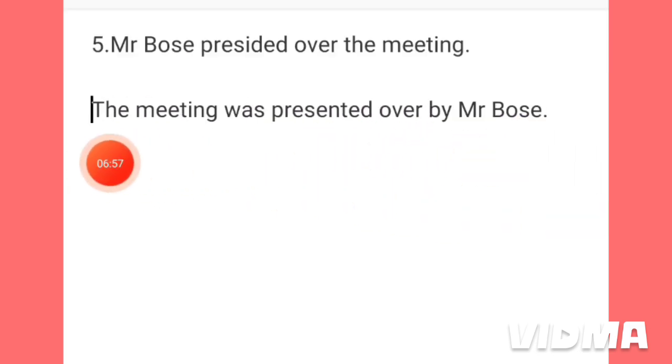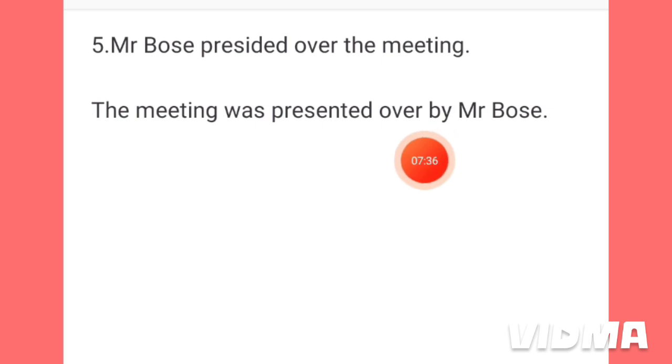Now see the passive voice. This is the passive voice. The meeting was presided over by Mr. Bose. Actually, the meeting, this object has come in the beginning position of this sentence. Was is the auxiliary verb here, because we know that we have to use an auxiliary or helping verb in passive voice. Presided is the past participle form of the main verb preside. Here, this was the past tense and this is the past participle form of this verb. Over, presided over, both is the same verb and this is a group verb. That is why we have written here presided over.